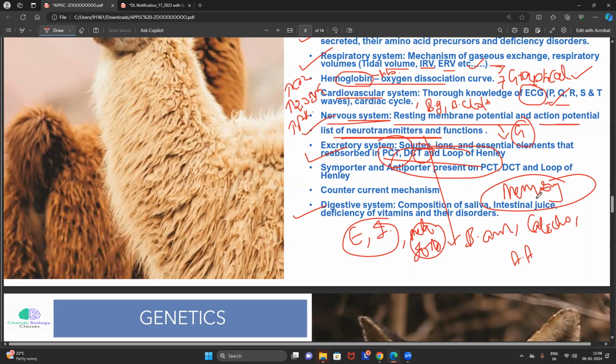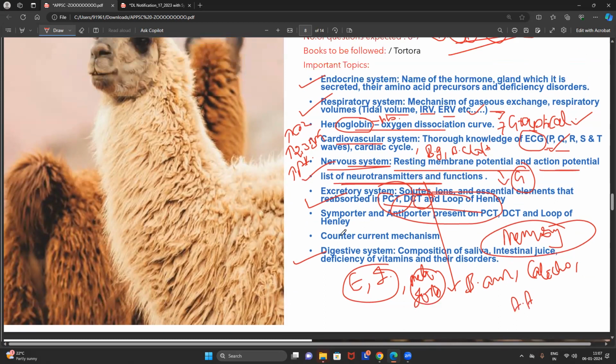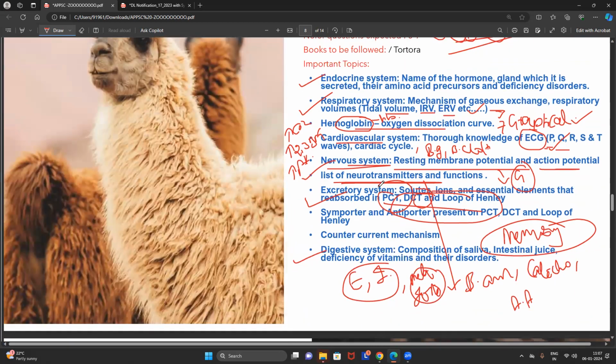HCl is secreted from where? What are the parietal cells actually secreting? And from where the hormones like cholecystokinin and enterogastrin are secreted. Enterokinase, where it is secreted, and what are their functions. These kinds of generalized questions only we can expect in the digestive system. But the remaining systems, we have to read in extreme depth, my friends.